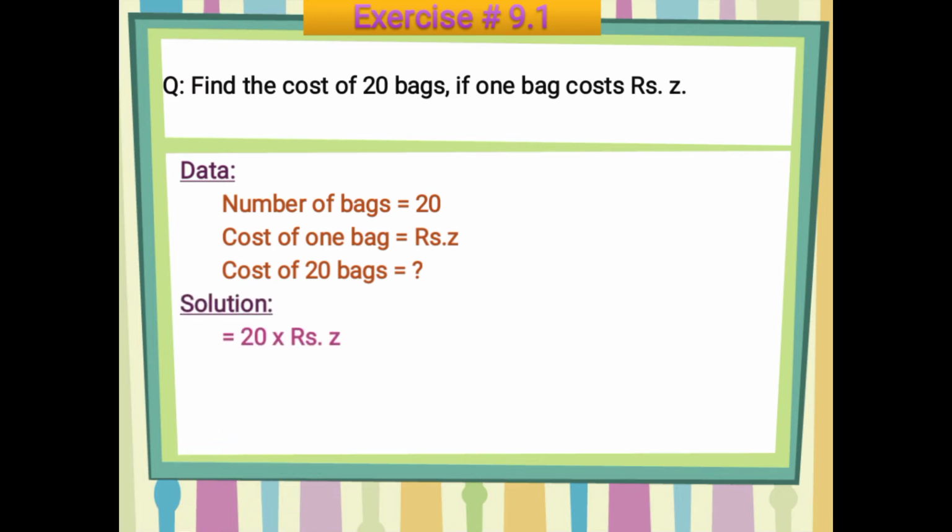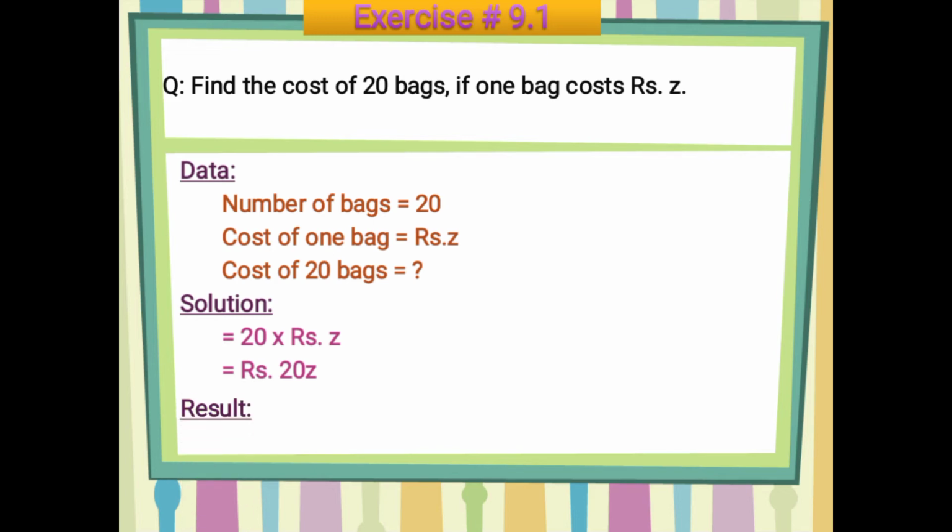You will simply write 20 multiplied by rupees Z. I'm repeating again, you will write here 20 multiplied by rupees Z. And obviously, as you know, in algebra we do not place the sign of multiplication. So you will simply write rupees 20Z. Since you are doing it in algebra, you can write it in this way as well.